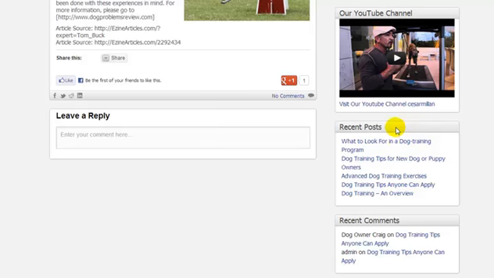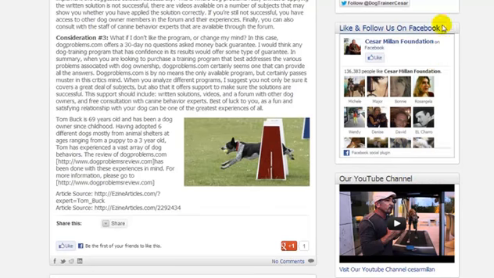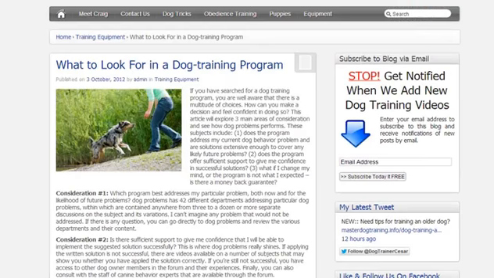Now all of these features in the sidebar and widget can go in any order, so if you wanted to have an affiliate banner in this area, it's very simple to do that. If you want to put Google AdSense, etc., it's very simple, and I will be showing you how to do that too.